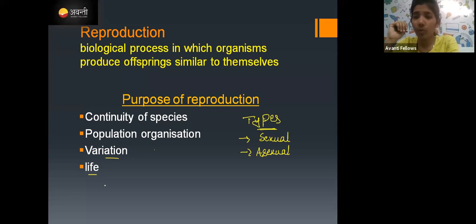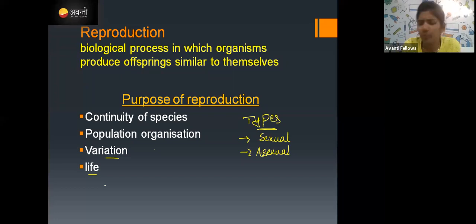And what is the purpose of reproduction here? The purpose of reproduction is the continuity of species. So if there is a human species and this human species should continue with the next generations, reproduction should take place. So imagine if there is no reproduction on the earth now, right?